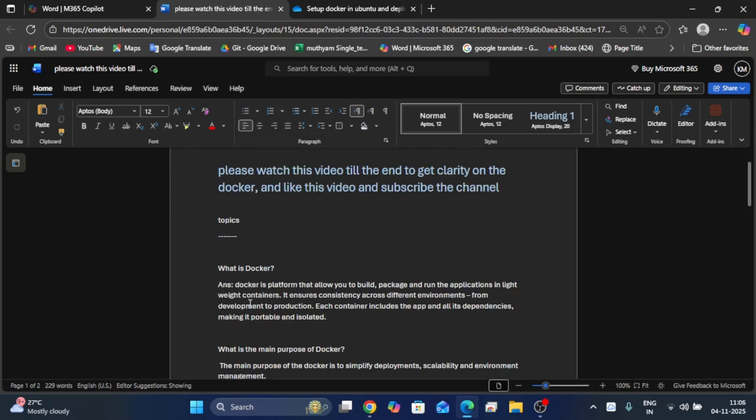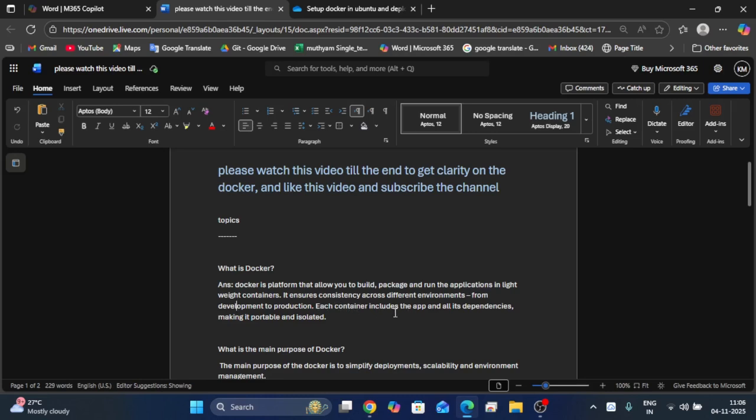So what is Docker? Docker is a platform that allows you to build, package and run applications in lightweight containers to ensure consistency across different environments from development to production. Environments can be QA, development, UAT, production.